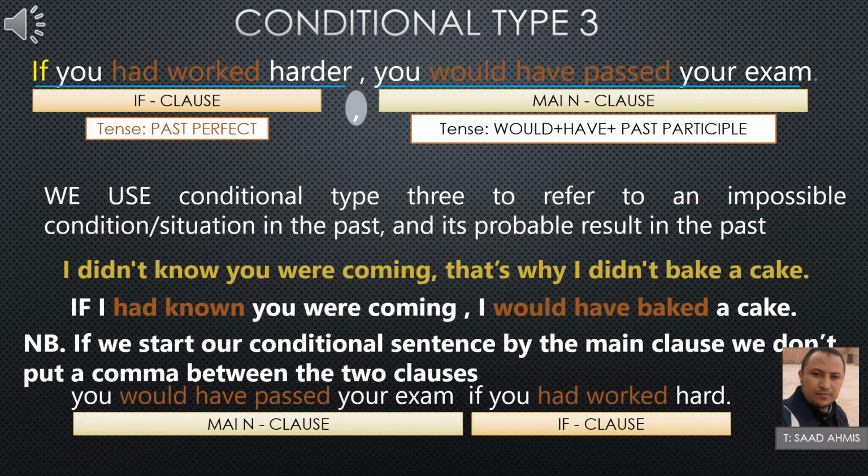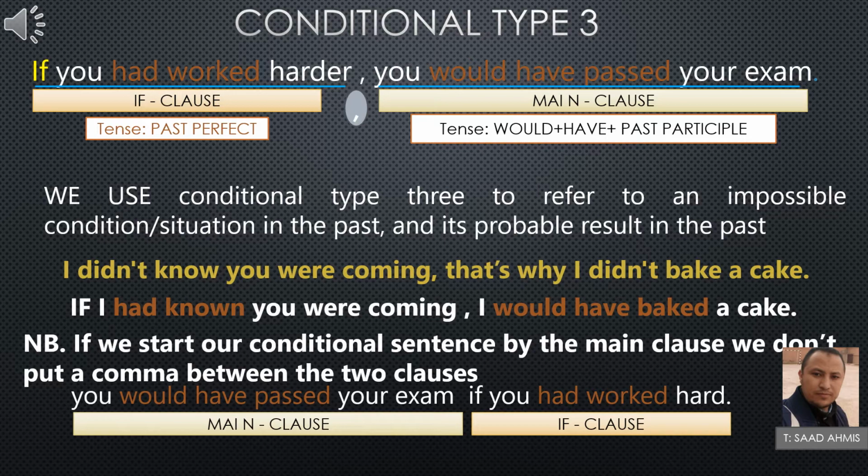As you see here, we have two sentences. The first one is the if clause, then the next one is the main clause, or the result clause. Look at the first clause, the if clause. In the if clause we have a verb, and this verb is conjugated in the past perfect, which is had plus the past participle of the verb.